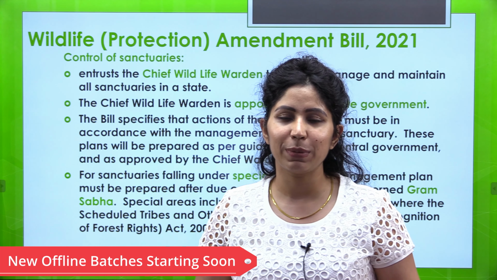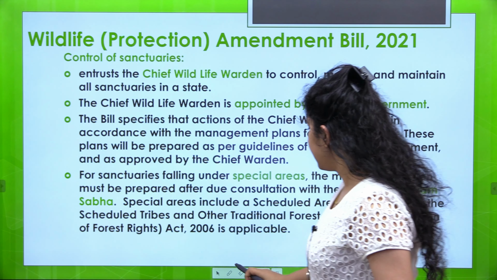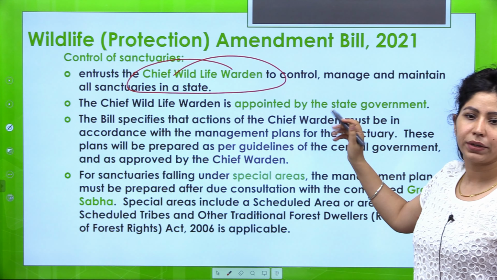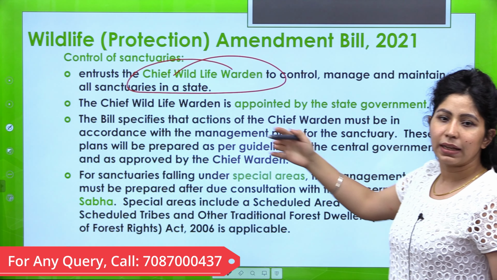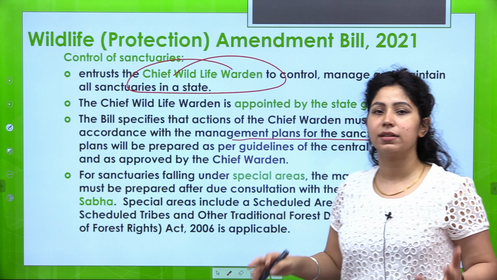The next one is control of sanctuaries or wildlife sanctuaries. So this control will be vested in the chief wildlife warden of the state, who is appointed by the state government, and the actions of this chief wildlife warden must be in accordance with the management plans for that particular sanctuary.